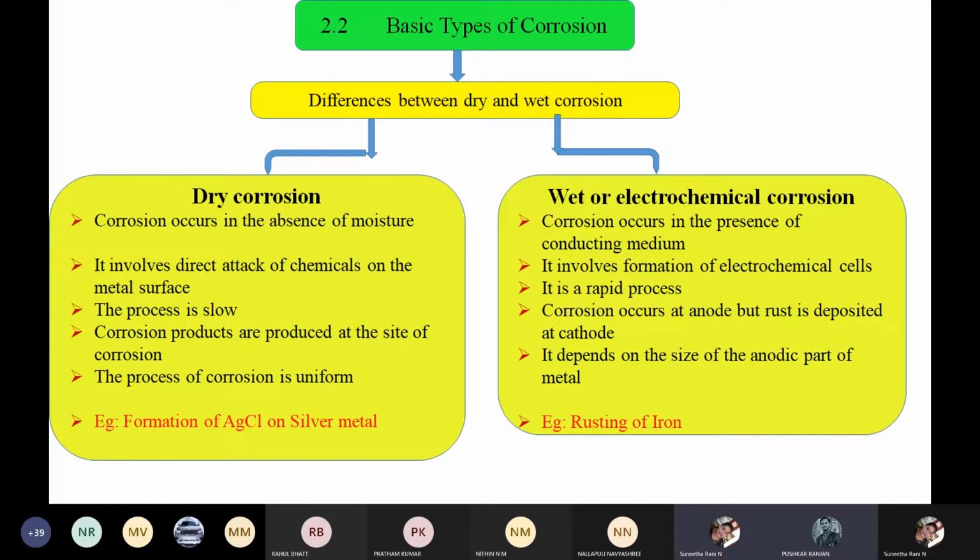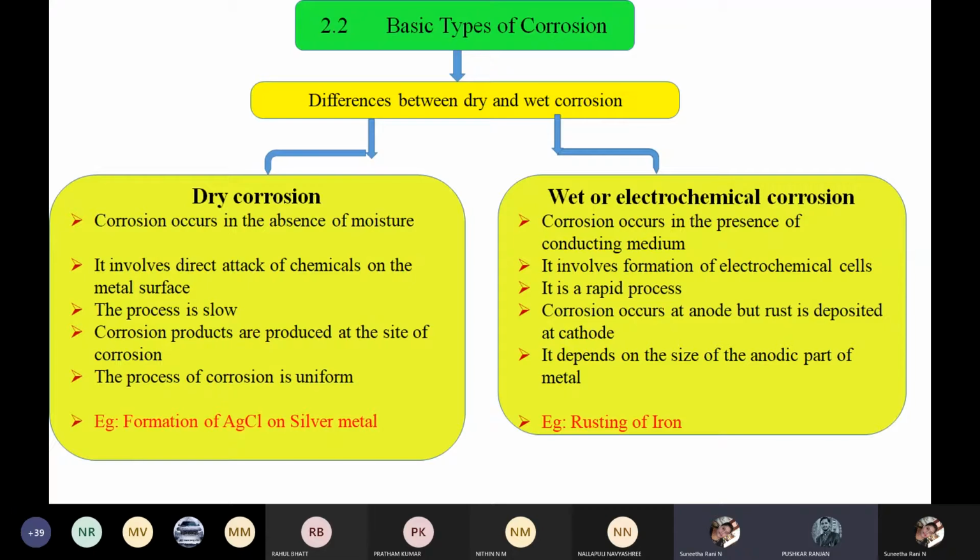See, that is what was explained here, dry corrosion and wet corrosion. But electrochemical theory is explained by wet corrosion. That means it is in the presence of a conducting medium. Iron is exposed to the conducting medium in different conditions. Understood?